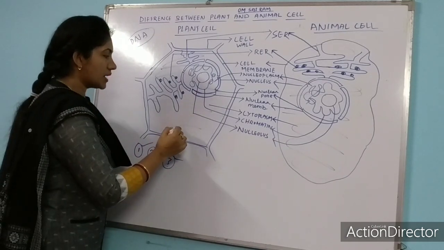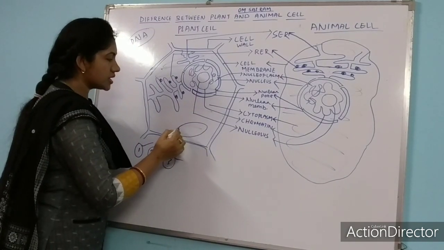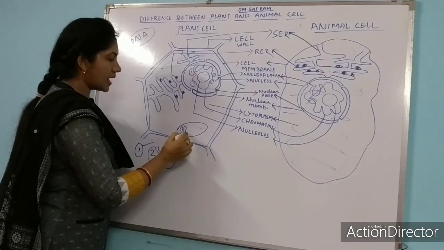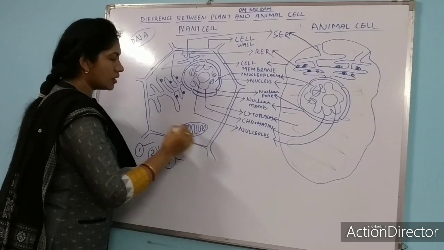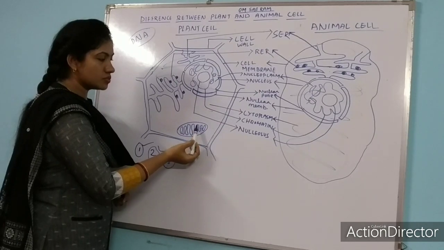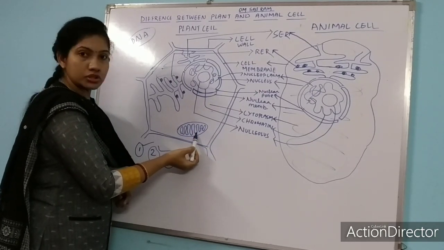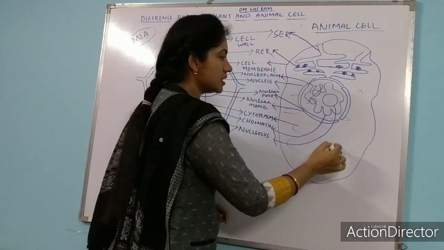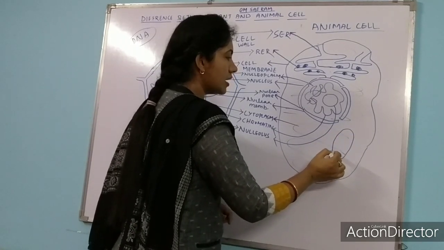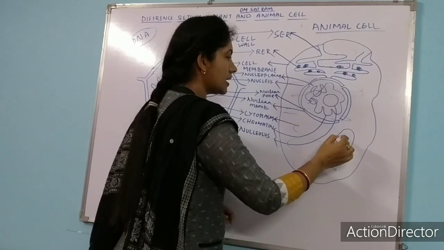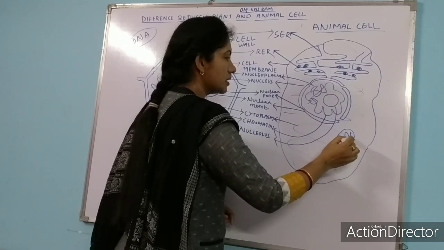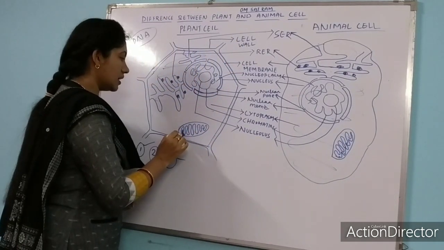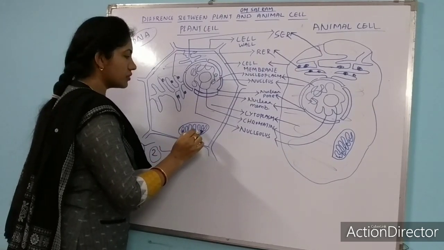Let us talk about mitochondria. Mitochondria is also present both in plant cell and in animal cell. You can see here mitochondria has two layers. One is the smooth layer, and one is the rough or folding layer. In the animal cell also mitochondria is present, and you can see there are so many foldings in the inner layer of mitochondria.